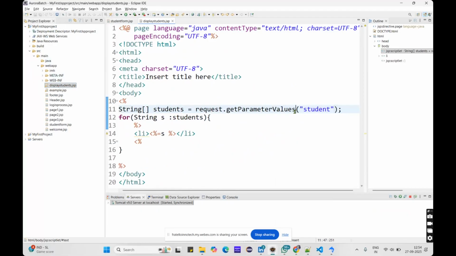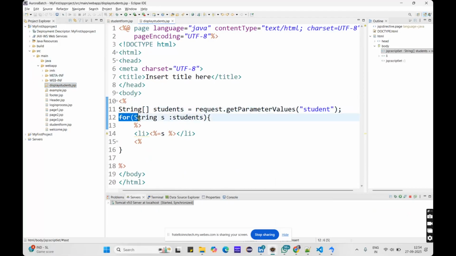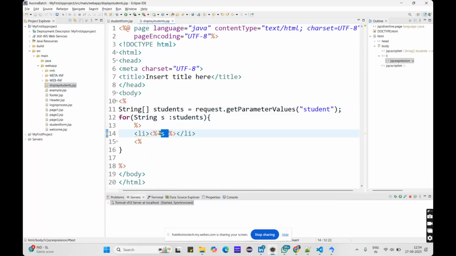But when you give only one name to one input, we use only request.getParameter and the name of that. But here I have a number of values I want to take, so I just use the string array for the students. And same as today we discussed, the for each. So here I gave the data type, the students, and whatever the variable I have, students, I just list it out to the client. Okay, so this is how we did yesterday.